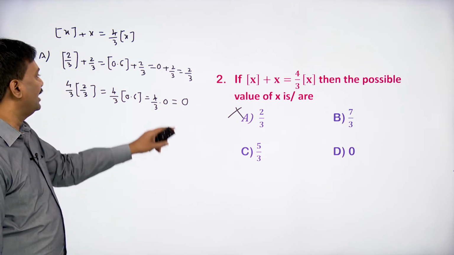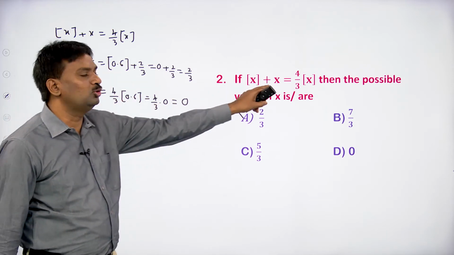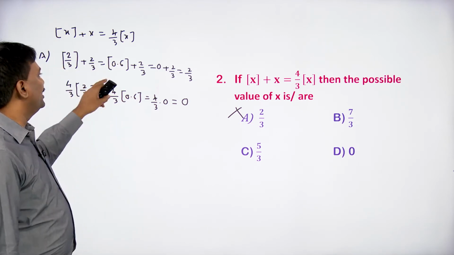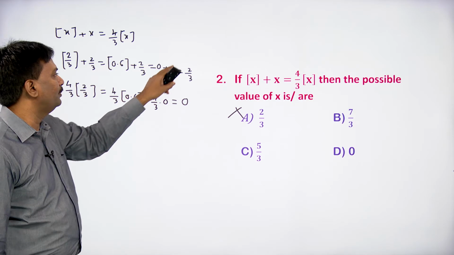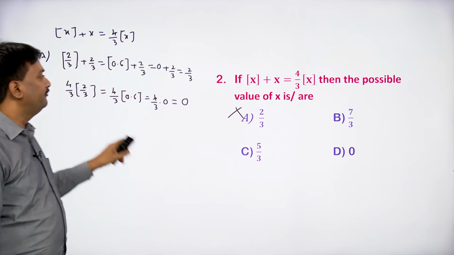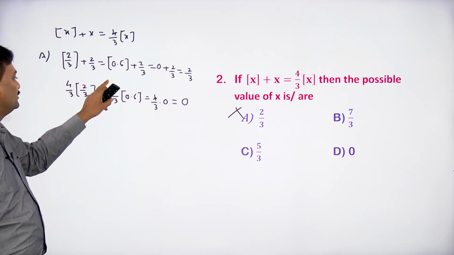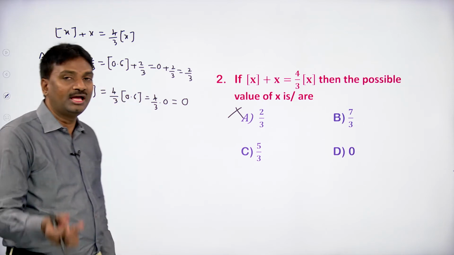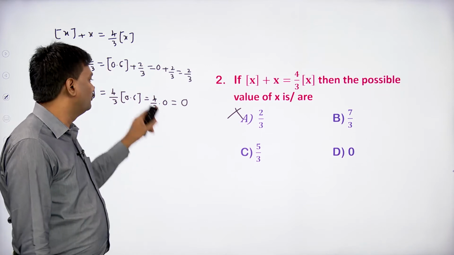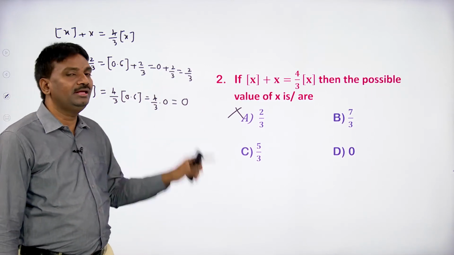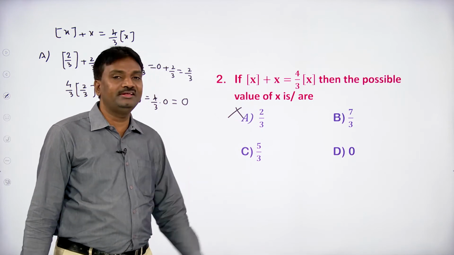In place of x, writing 2 by 3: step 2 by 3 plus 2 by 3. So step 2 by 3 means step 0.6 plus 2 by 3. Step 0.6 is 0 plus 2 by 3, that equals 2 by 3. If you take the RHS, 4 by 3 into step x, so 4 by 3 into step 0.6. Step 0.6 is 0, so 4 by 3 into 0 is 0. By observing, the LHS is 2 by 3 but the RHS is 0. So option A is not correct.